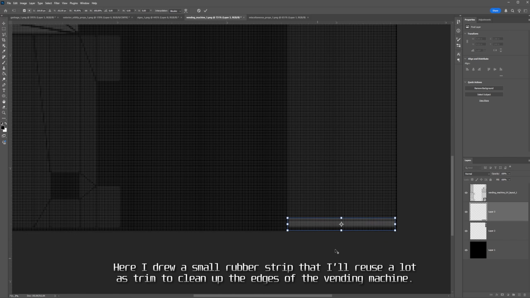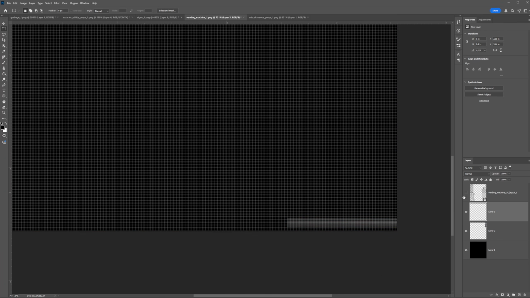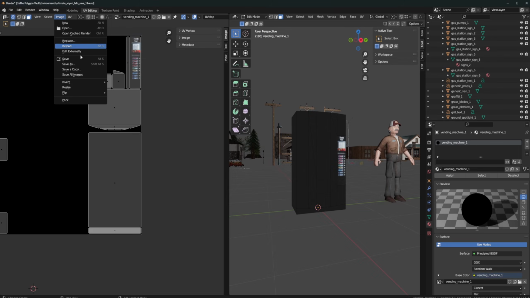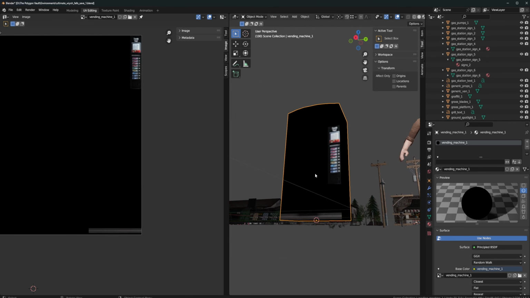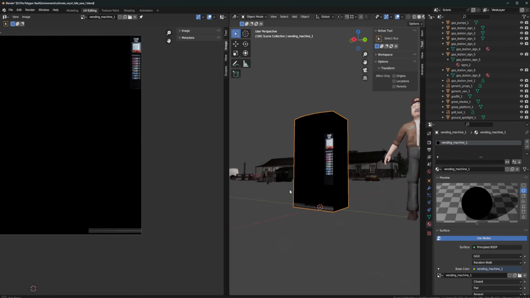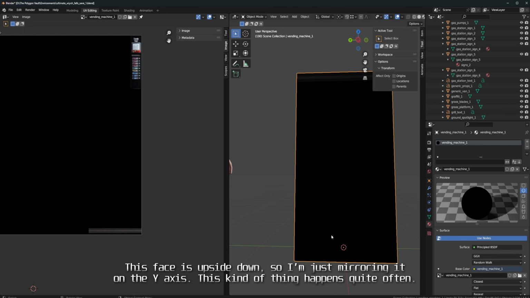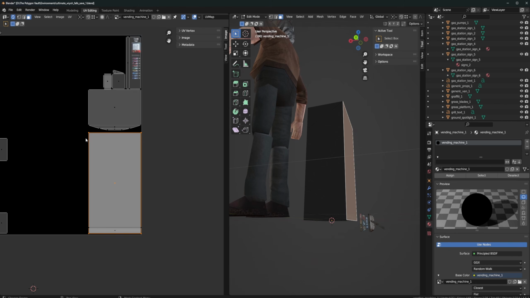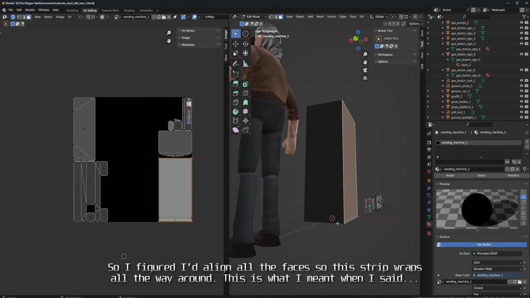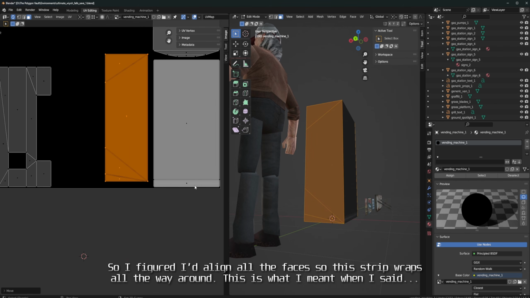Here I drew a small rubber strip that I'll reuse a lot as trim to clean up the edges of the vending machine. This face is upside down, so I'm just mirroring it on the y-axis. This kind of thing happens quite often. So I figured I'd align all the faces so this strip wraps all the way around.